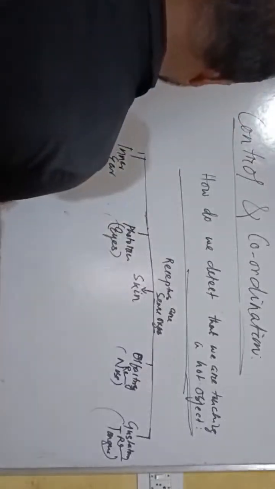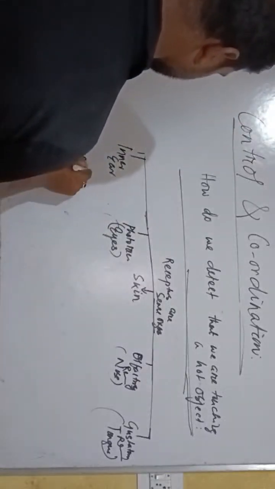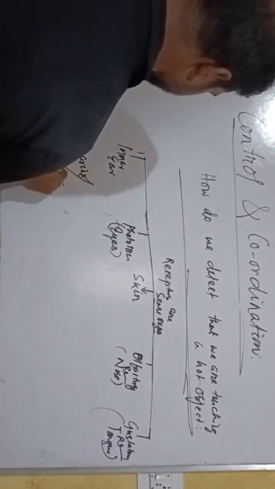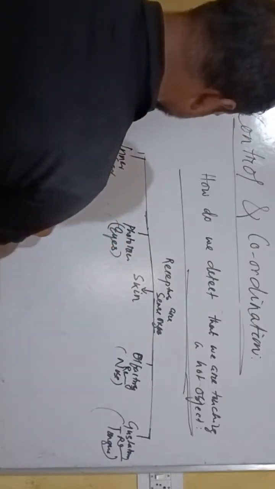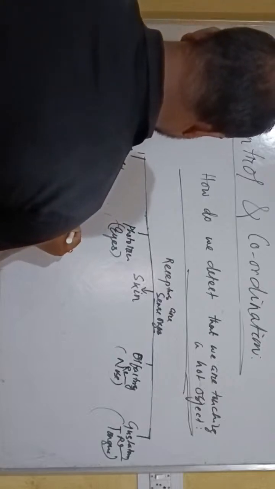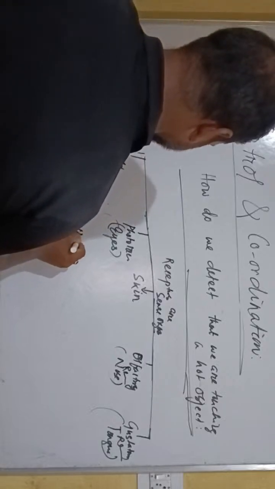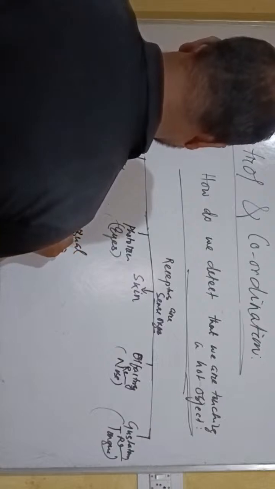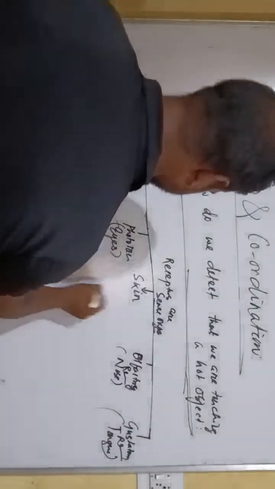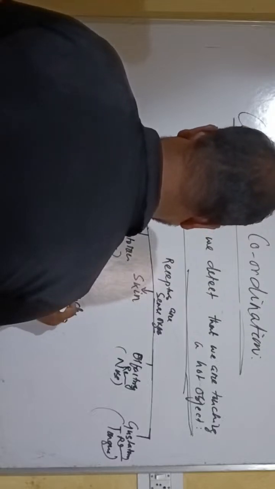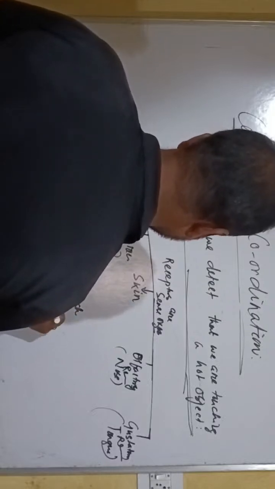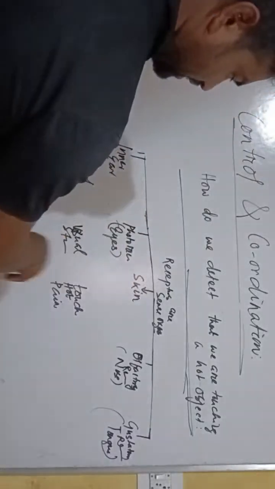What are their functions? The inner ear handles hearing or balance of the body. Photoreceptors, or eyes, detect visual stimuli. The skin senses touch, heat, and pain.